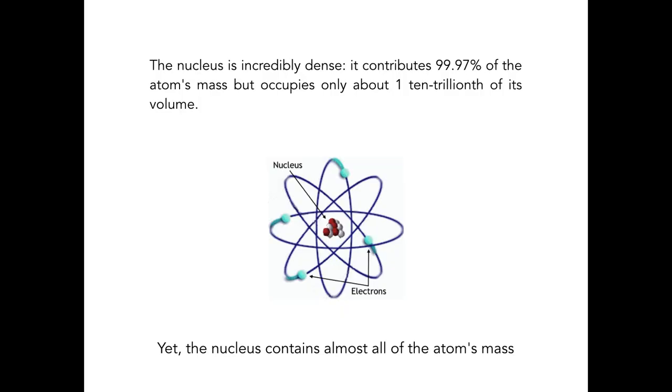Okay? It occupies a very, very small volume, yet the mass of the atom is concentrated in the nucleus, which means to say that the mass of the atom is dependent on the number of protons and neutrons.